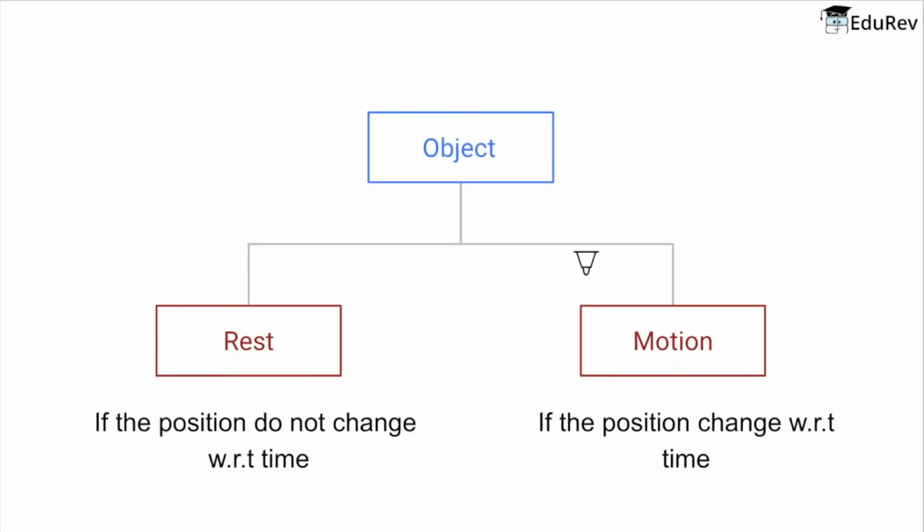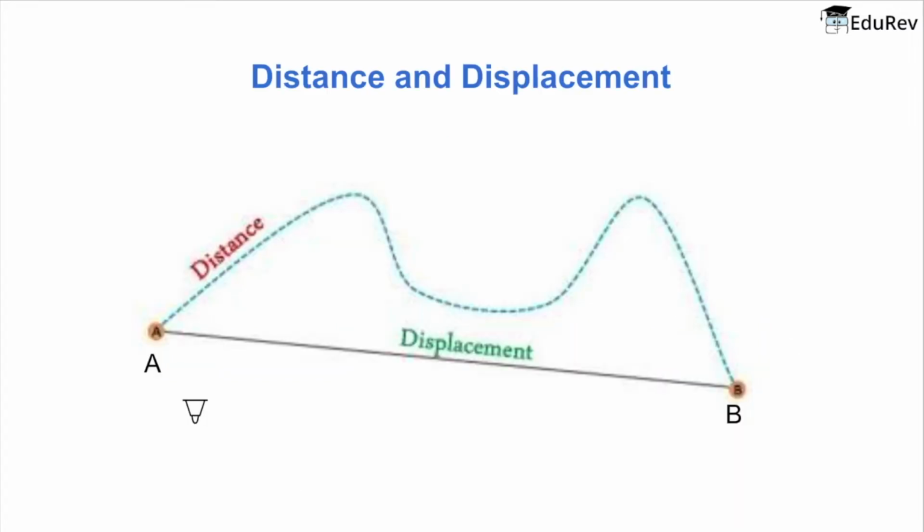So any object can have two states. Number one, the state of rest, which means the object does not change its position with respect to time. Time here is important. The second one is the state of motion, which means the object changes its position with respect to time. So this was a brief intro about motion. Let's move on to our first main concept of this chapter, that is distance and displacement.